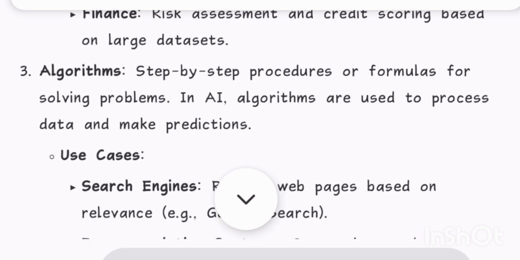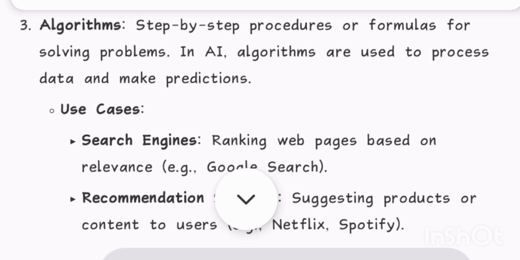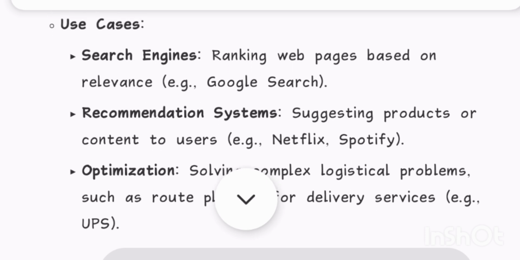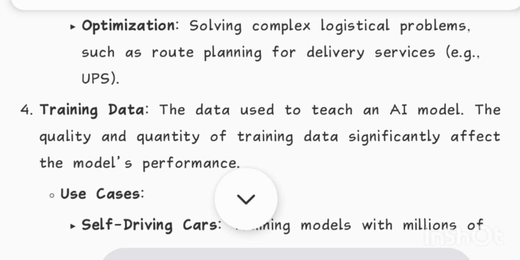3. Algorithms, step by step procedures or formulas for solving problems. In AI, algorithms are used to process data and make predictions. Use cases: search engines, ranking web pages based on relevance, e.g., Google search. Recommendation systems, suggesting products or content to users, e.g., Netflix, Spotify. Optimization, solving complex logistical problems such as route planning for delivery services, e.g., UPS.